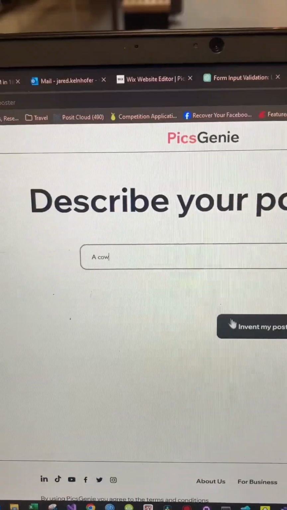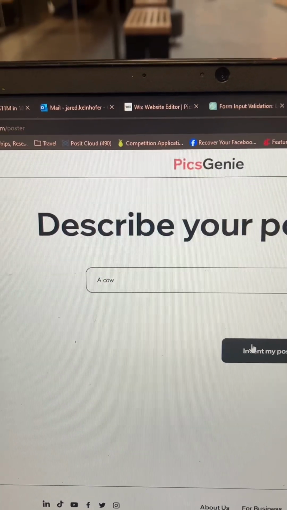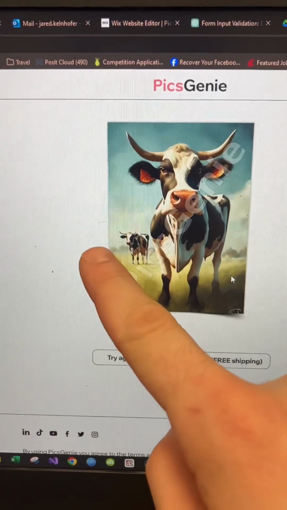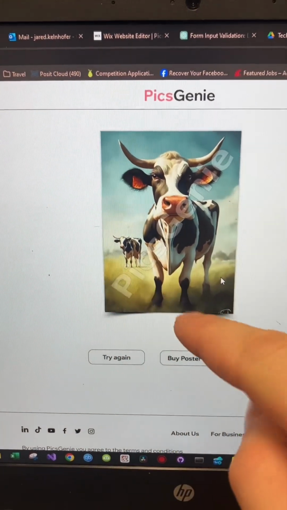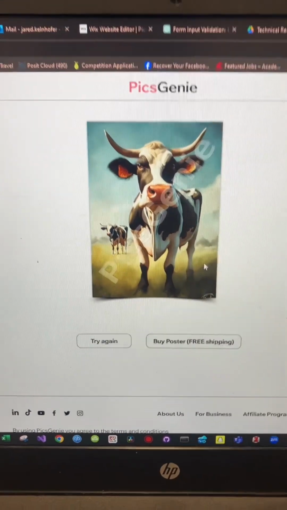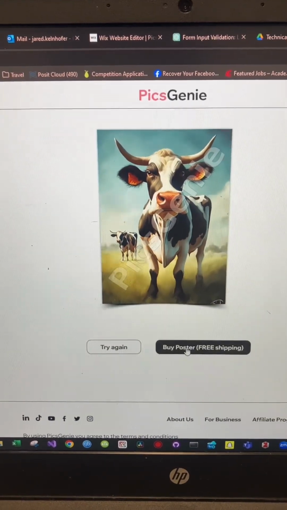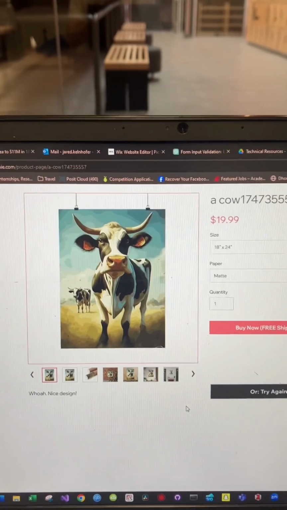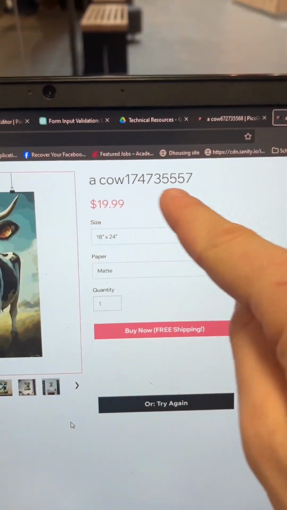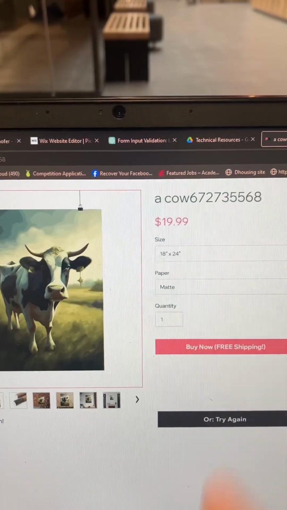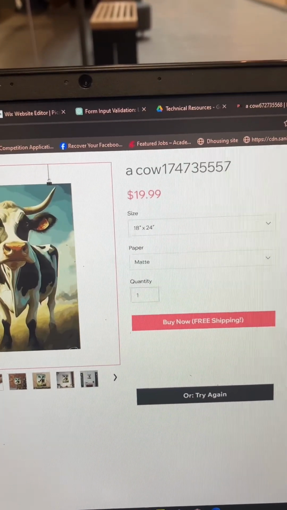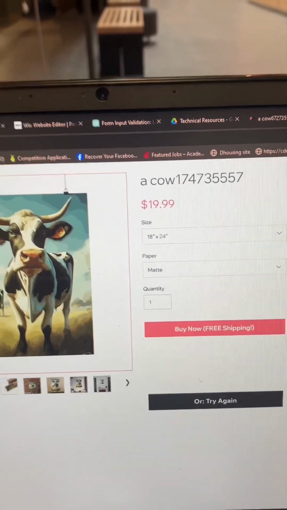Say somebody else wanted to generate a picture of a cow. They design their poster using that same text input string, a cow, and they're given a completely unique poster because of the nature of the AI behind the scenes. Now let's say they also want to buy that poster. They end up on a purchase page just like the other one. It's a cow, and it's got this random number string after it, all right? So here's the other one, a cow 627355568, a cow 174735557, all right?